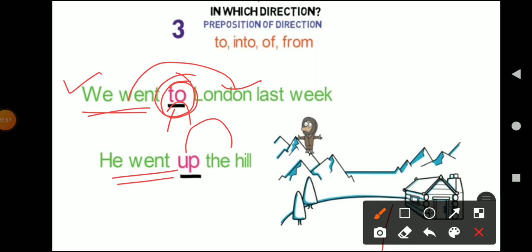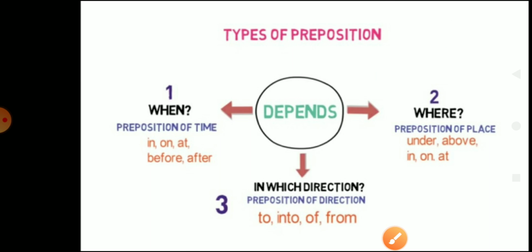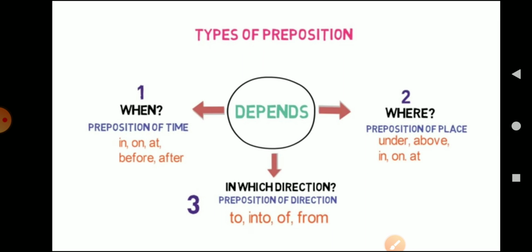Up the hill. So here the word "up" is the preposition of direction, which is telling us in which direction he went. Okay, so with both these examples, it is clear to us what a preposition of direction is. Preposition of direction will tell you about the direction of the event with respect to the other.